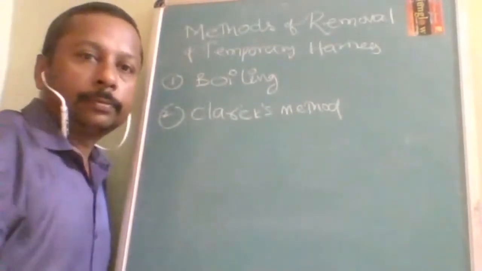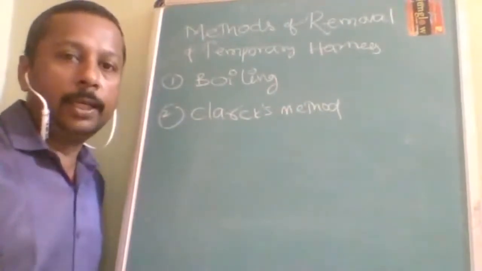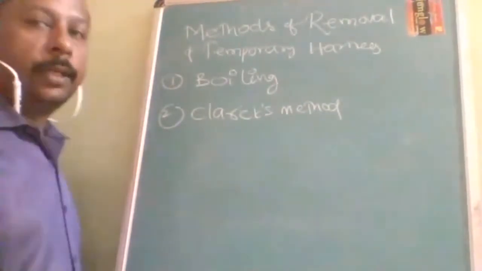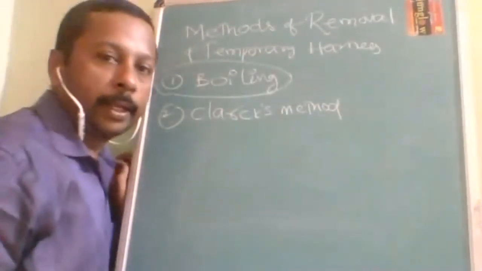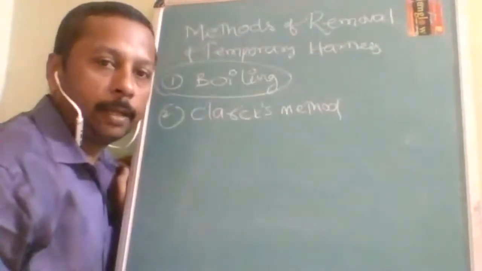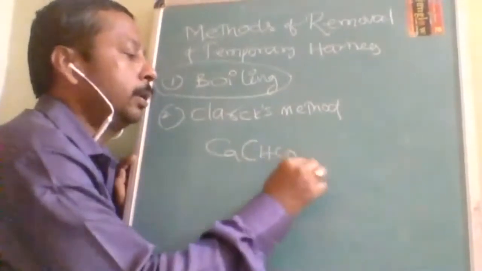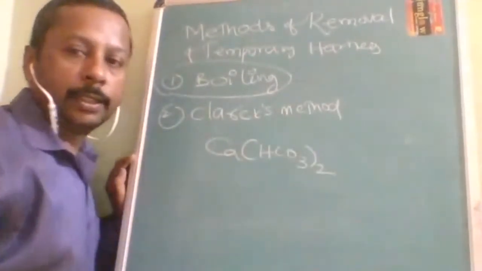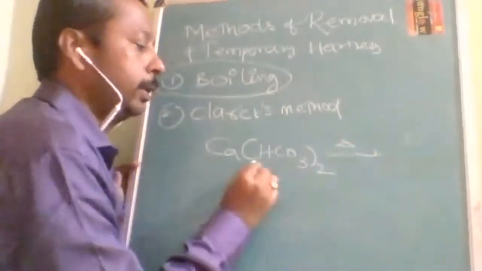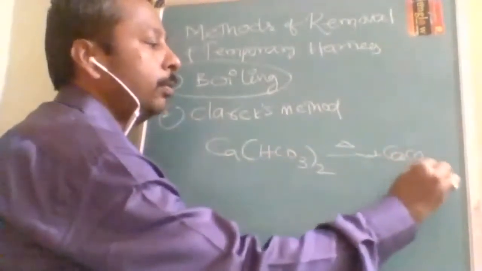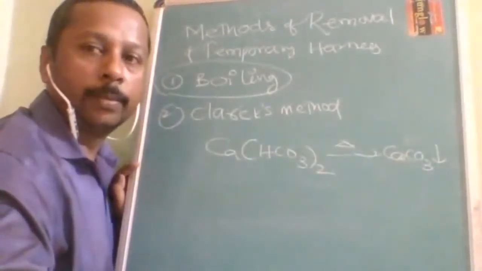Now these are the two methods used only for temporary hardness: boiling and Clark's method. So in boiling, what happens? Temporary hardness, as I told you, is due to the presence of bicarbonate, so calcium bicarbonate is a temporary hardness. But when it is heated, this bicarbonate will be converted to carbonate and get precipitated.